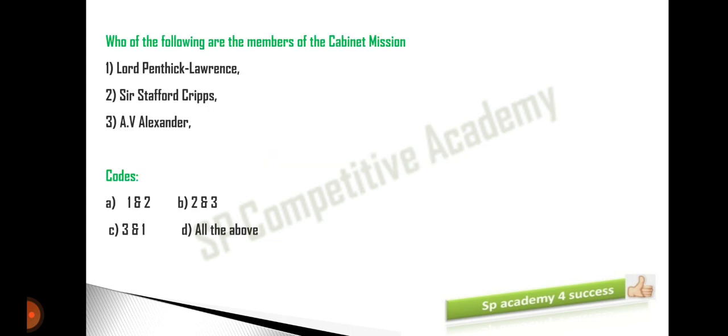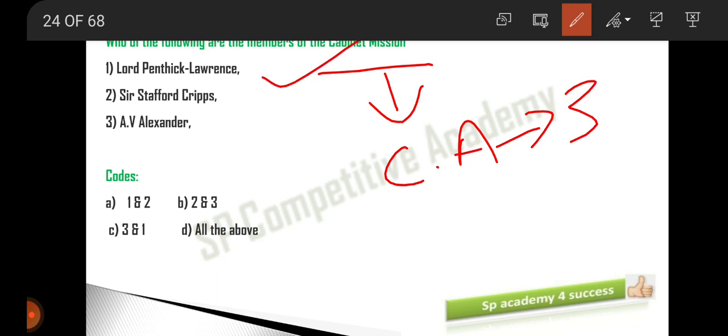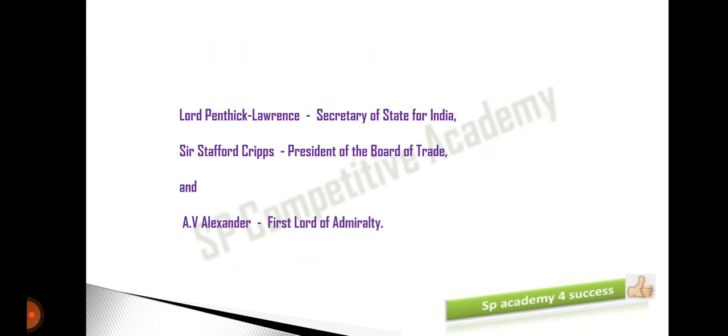Now moving on, who of the following are the members of the Cabinet Mission Plan? I told you the Cabinet Mission Plan is the reason for getting the Constituent Assembly. Cabinet Mission Plan is suggested or accepted for the Constituent Assembly, and in this Cabinet Mission Plan we are having 3 members. Who of the following are the 3 members? Lord Pethick-Lawrence, Sir Stafford Cripps, and A.V. Alexander. In the previous video also we have discussed this point, so you can clearly answer this. All the above are the right answers, that is D is the right answer for this particular question.